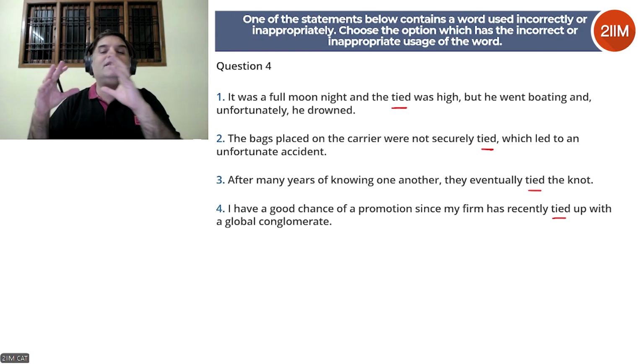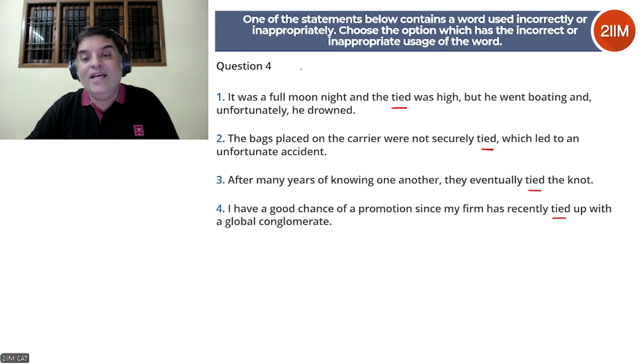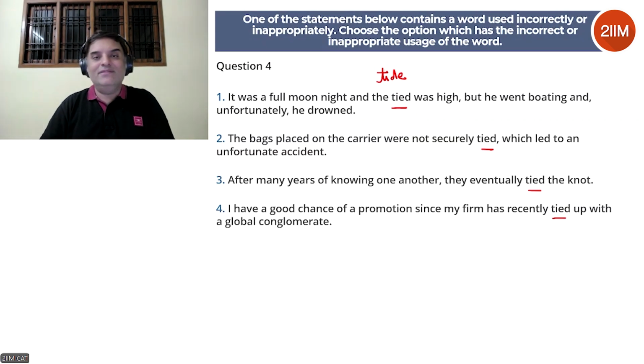So when you're talking about a tide in the sea, the spelling is tide, T-I-D-E, not T-I-E-D. This is nothing to do with time. This is sea tide, so T-I-D-E. So we will park it. The bags placed on the carrier were not securely tied. This is fine. After many years of knowing one another, they eventually tied the knot. Tied the knot is a phrase that means they got married. I have a good chance of a promotion since my firm has recently tied up with a global conglomerate. Tied up here means partnering. So their firm has recently partnered with a global conglomerate. So this is absolutely correct.